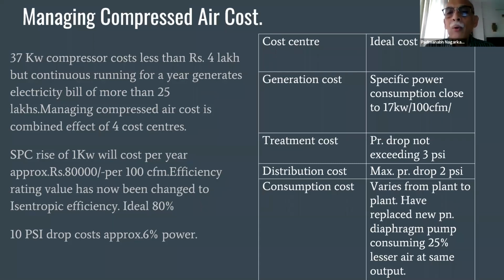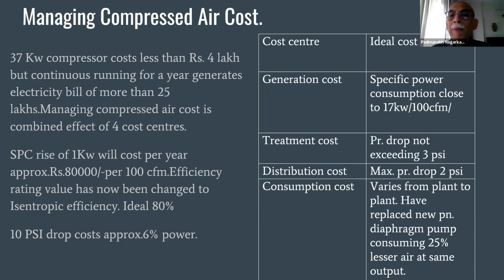You put one data logger connection immediately after the compressor, a second connection after the treatment, that is dryer and filters, another at the end of the plant, and one near the highest consuming machine. These data loggers give you pressure in PSI to 2 decimals, such as 22.22 PSI, such an accurate pressure you get.